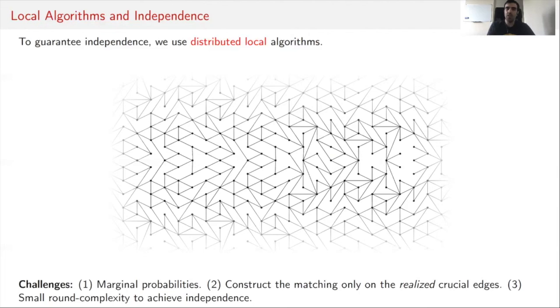And in addition, we want the algorithm to have a small round complexity. The round complexity, roughly speaking, is the radius around each vertex that we have to look to answer the query of whether this vertex is part of the matching or not. It's important to achieve a small round complexity because we want a good level of independence between vertices.